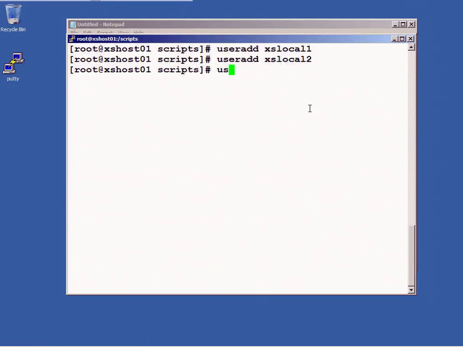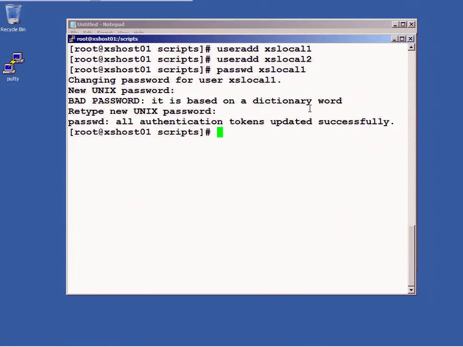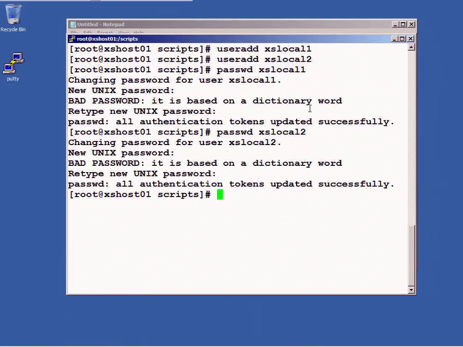And I'm going to do passwd for XS local 1. I'm going to put in a password. It's going to complain that the password is based on a dictionary word, but it will take it anyway. And passwd is a way to change the password for a specific user.